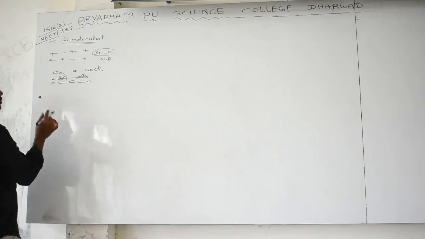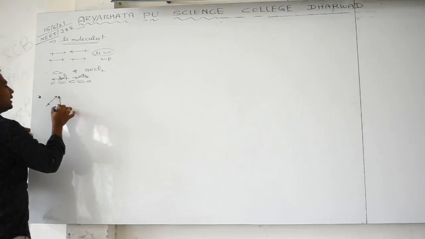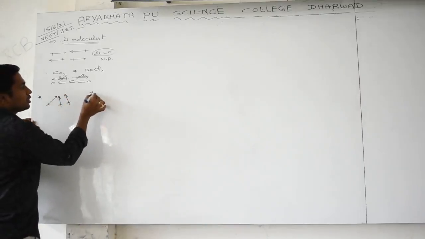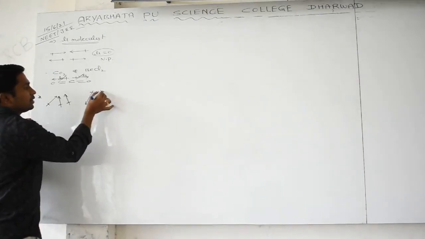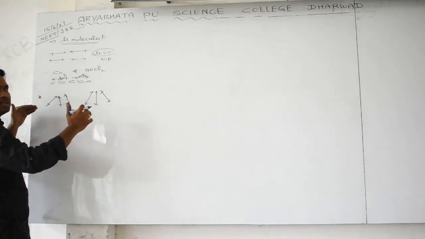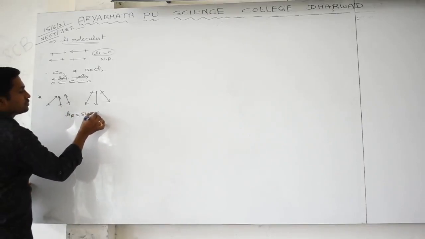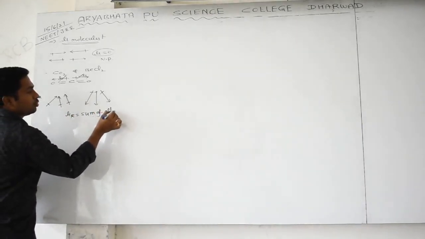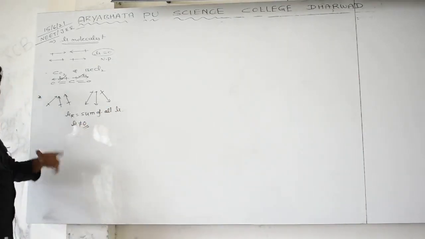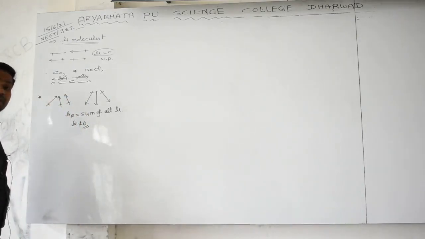Second case I will tell you: whenever a molecule has bond moments that meet at a point, we call it convergent. Or not like that, the bonds are going away from the central atom, all in the same direction. When all meet at a point, or all go away from the central atom, the resultant dipole moment is the sum of all the dipole moments. Then there is no chance of the dipole moment being 0. Why? Because we are adding them. If you are adding them, we are getting some value, so definitely it should be polar.